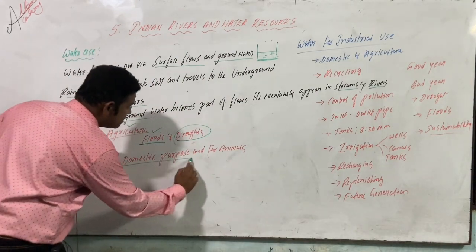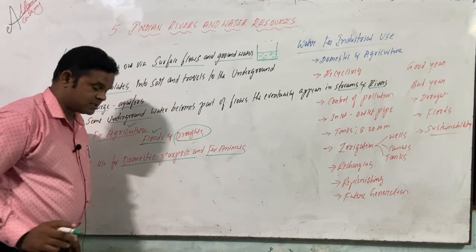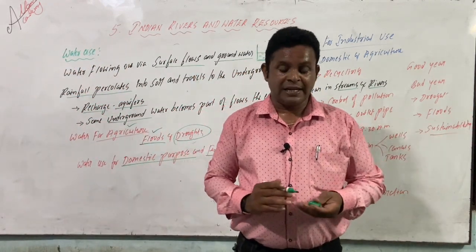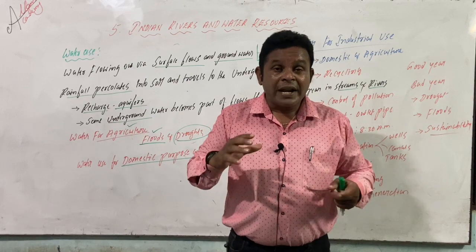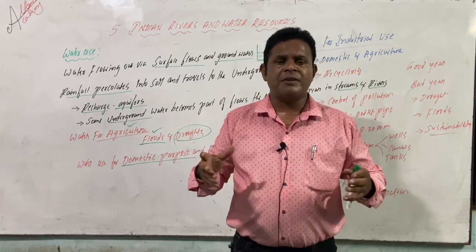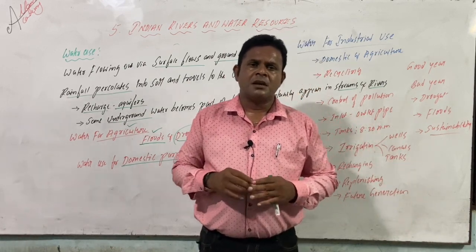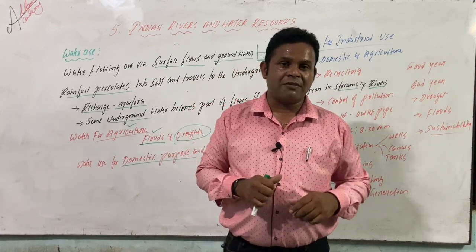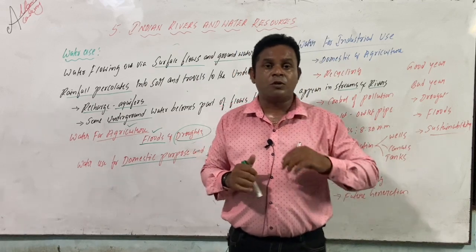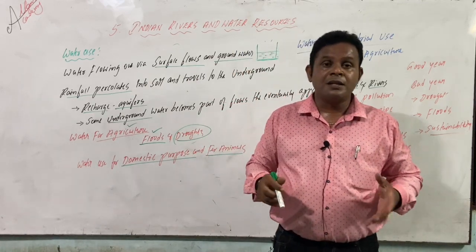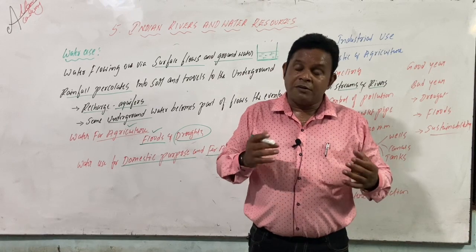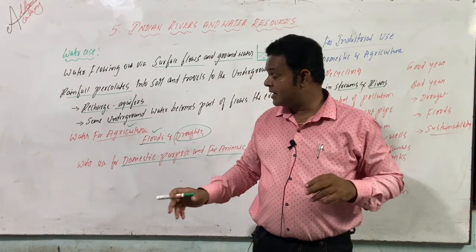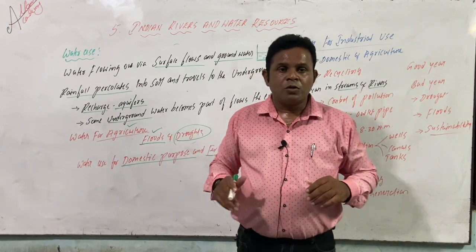water used for domestic purposes and for animals. In every walk of life, in our daily lives, water has become very essential. Nowadays, if you see any person, you can't find a person without a mobile. This is the present trend. Everyone is busy with their own mobiles. But early in the morning, from when you wake up till you go to bed, what is essential, compulsory and mandatory is water.